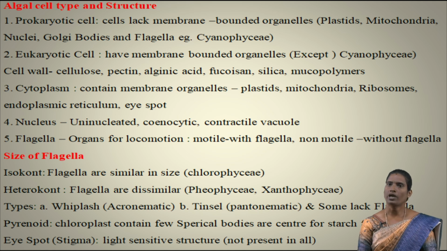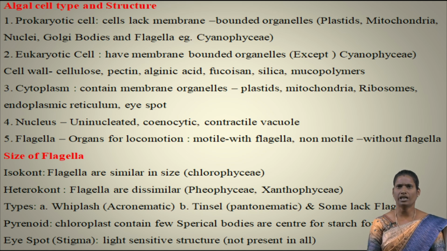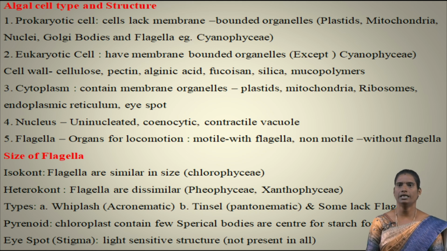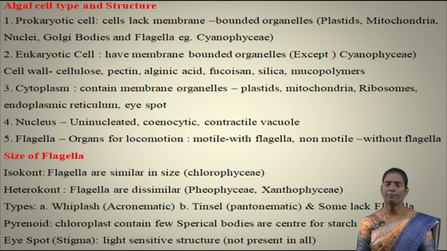Nucleus: prokaryotic nucleus is in uninucleated condition, some are coenocytic conditions. In eukaryotic organisms, coenocytic or separate cells. Separate cells means each cell has a separate nucleus, and also has contractile vacuoles.